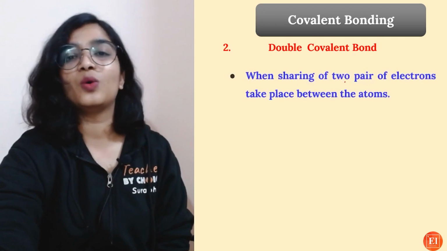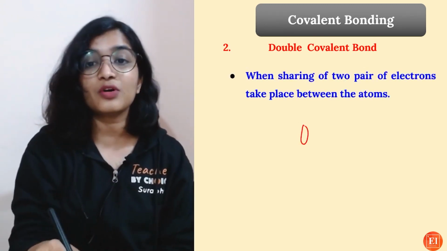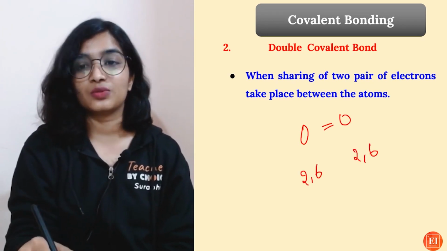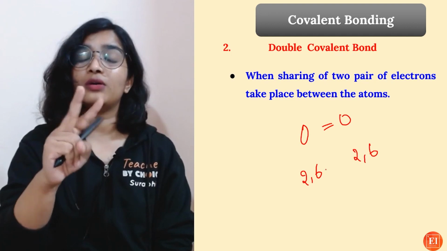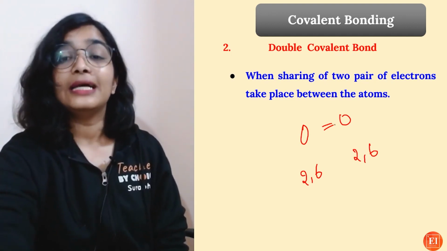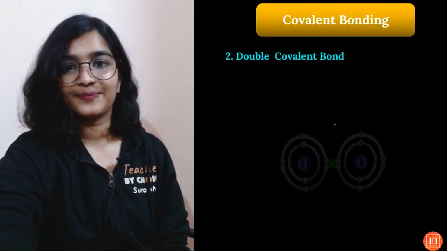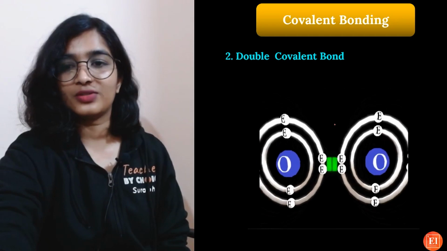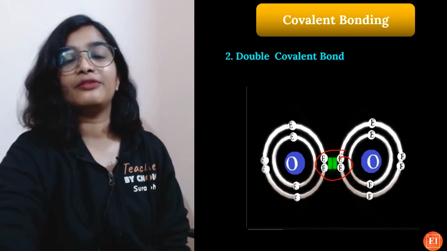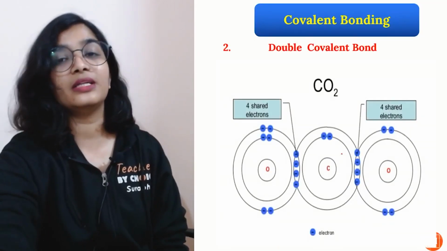Next is double covalent bond. So when there is sharing of 2 pairs of electrons, for example, we have oxygen, right? What is its electronic configuration? 2, 6. So they both need 2 electrons. So they will share 2 pairs of electrons and there will be formation of a double covalent bond. Okay, see, oxygen. So these are the electrons that are shared. 2 pairs of electrons, that is 2 bonds, that is what is called a double covalent bond.